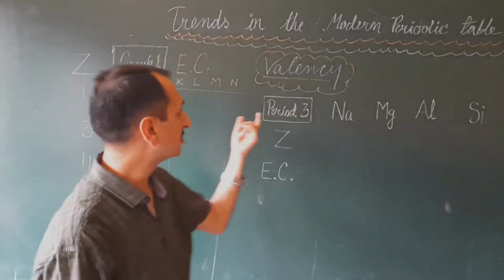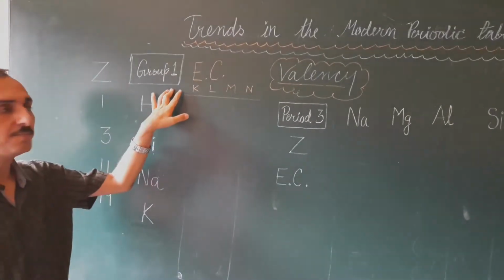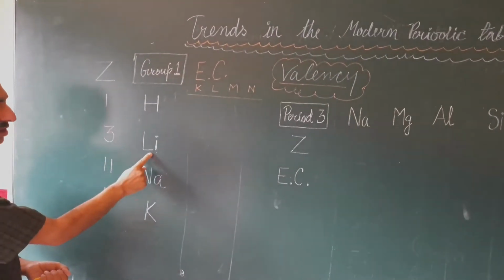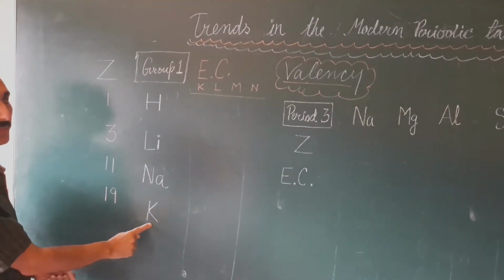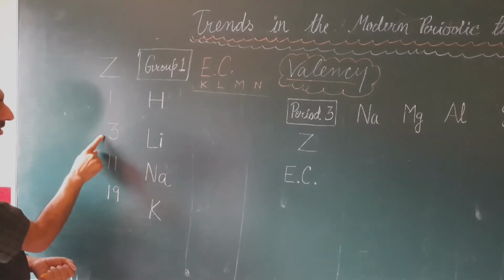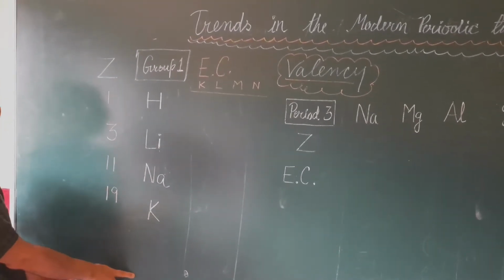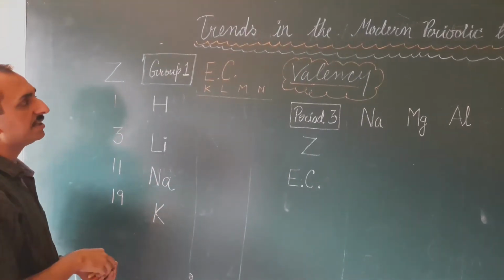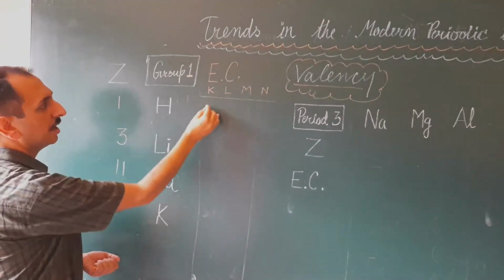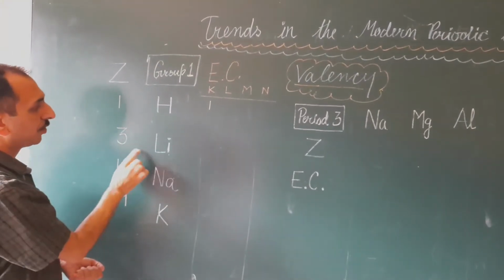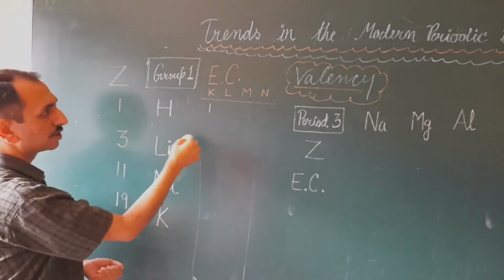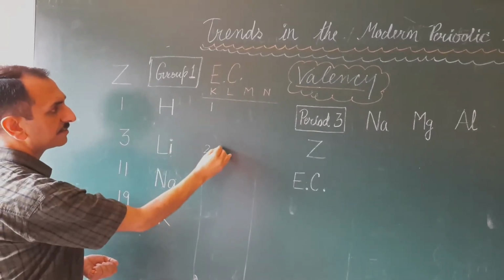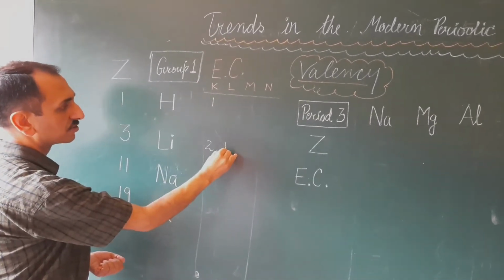Let us start with the discussion in a group. I have taken here an example from group number 1. Elements are hydrogen, lithium, sodium, potassium. Atomic numbers 1, 3, 11, 19 and so on. Electronic configuration: hydrogen, having atomic number 1, has 1 electron in the K shell. For lithium, atomic number is 3. How are the electrons distributed? K shell fully filled, 2 electrons, and L shell having 1 electron.